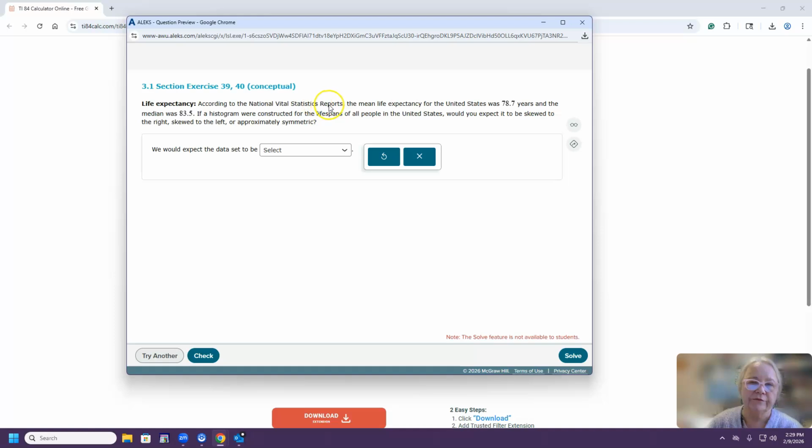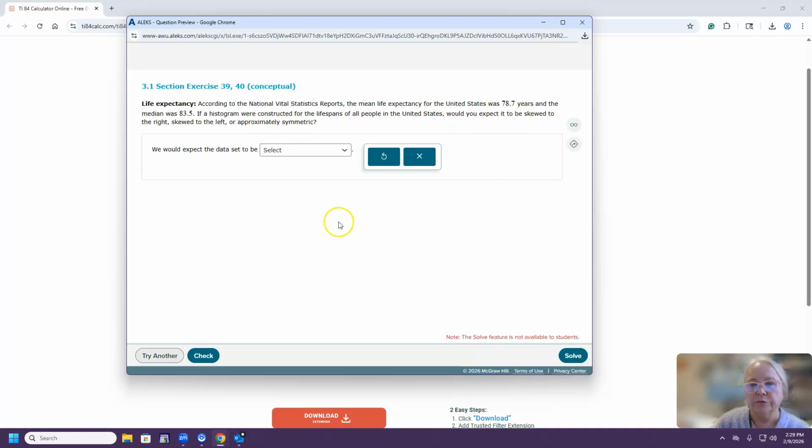According to the National Vital Statistics Report, if the mean life expectancy for the US was 78.7 years and the median was 83.5, if a histogram were constructed for the lifespans of all people in the US, would you expect it to be skewed to the right, skewed to the left, or approximately symmetric?